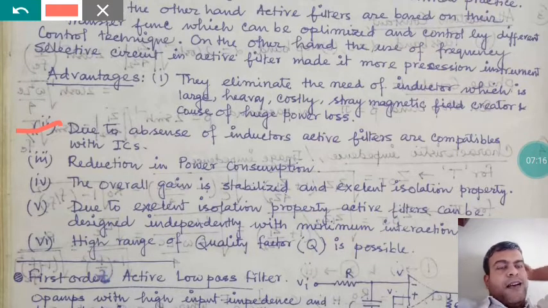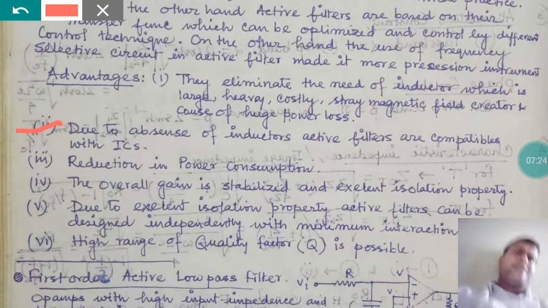So obviously the ICs are quite healthy, because they can't withstand large voltage and large current. Basically, most ICs have minimum requirements, in the millivolt range or some milliampere range. If you use some inductor, it will create a bulk effect inside the circuit and the ICs may die down or be rejected.